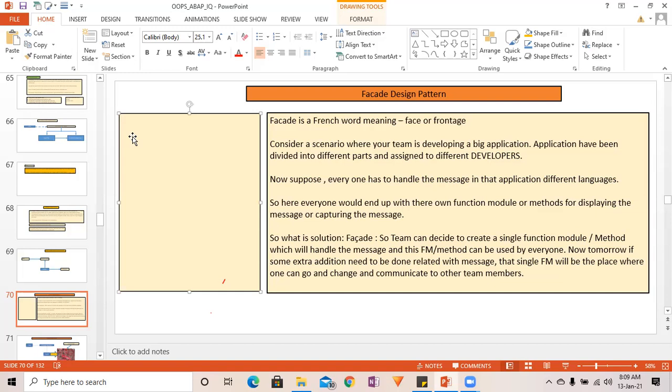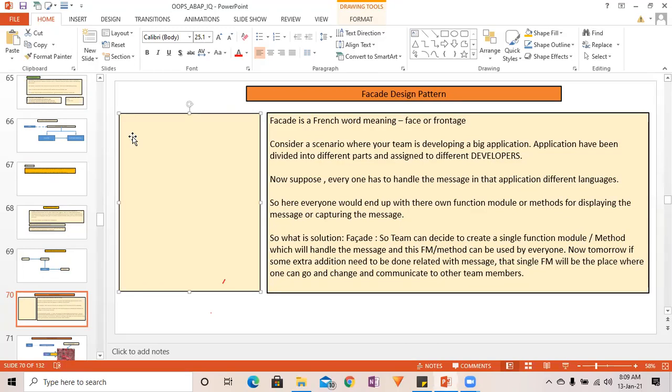If it is not present in English also, then display that message in whatever language it is present. And if it is not present in any language, then just write in English that no message is available for this particular scenario.